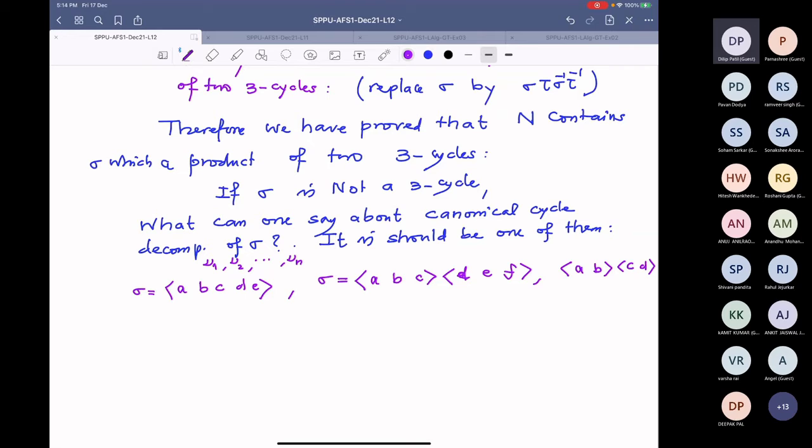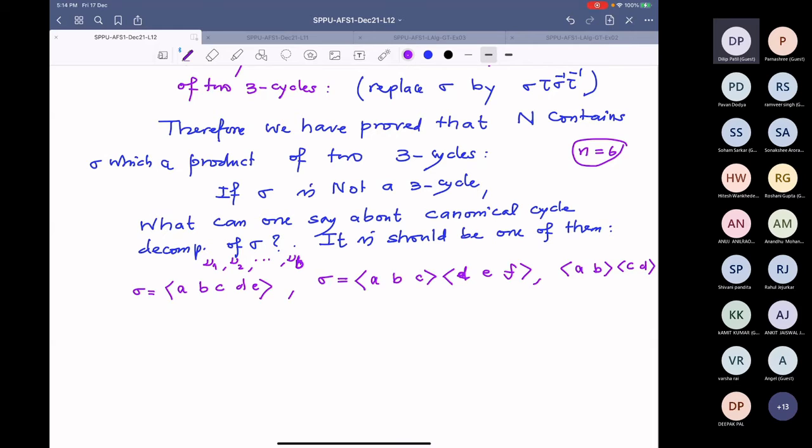Because now sigma is a product of 2-3 cycles, the support will have at most 6 elements. See here, it is a product of 3 cycles, therefore only 6 elements will be moved under sigma, and the remaining guys are fixed. So in principle, I could have assumed n equal to 6. And now with n equal to 6, how can we write nu1, nu2 up to nu6? Obviously, nu6 has to be 0, because if nu6 is present, that means a 6 cycle is present, then it will be odd.